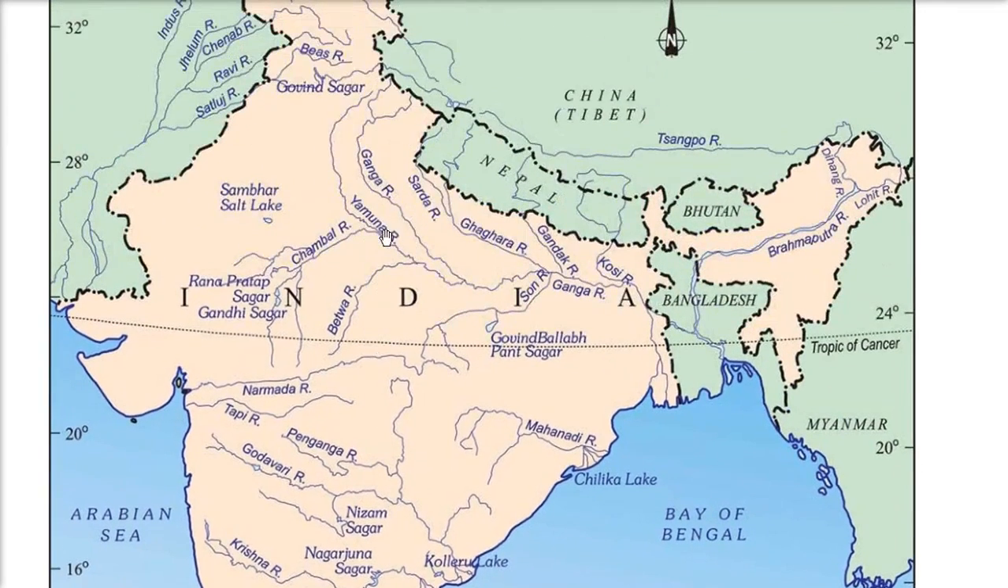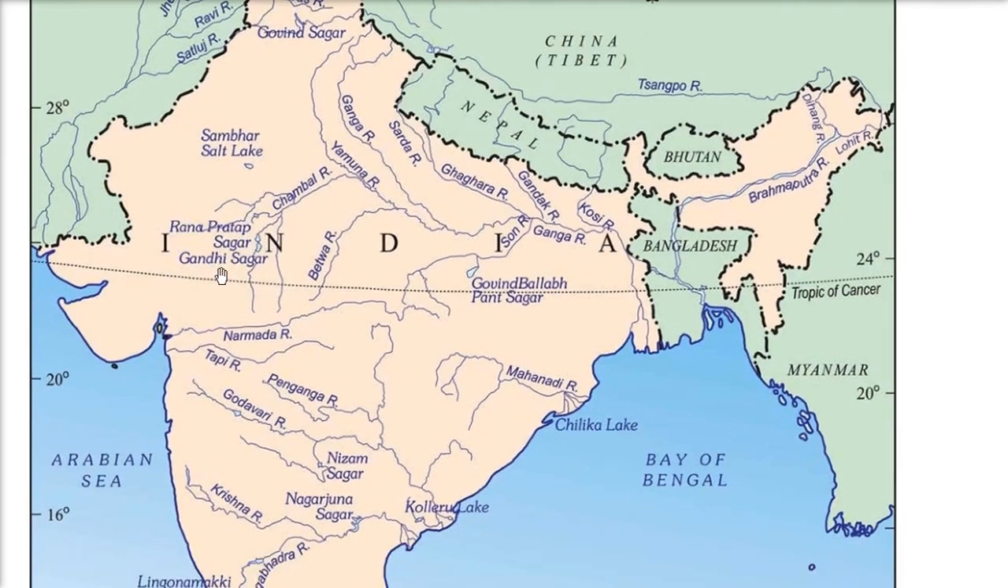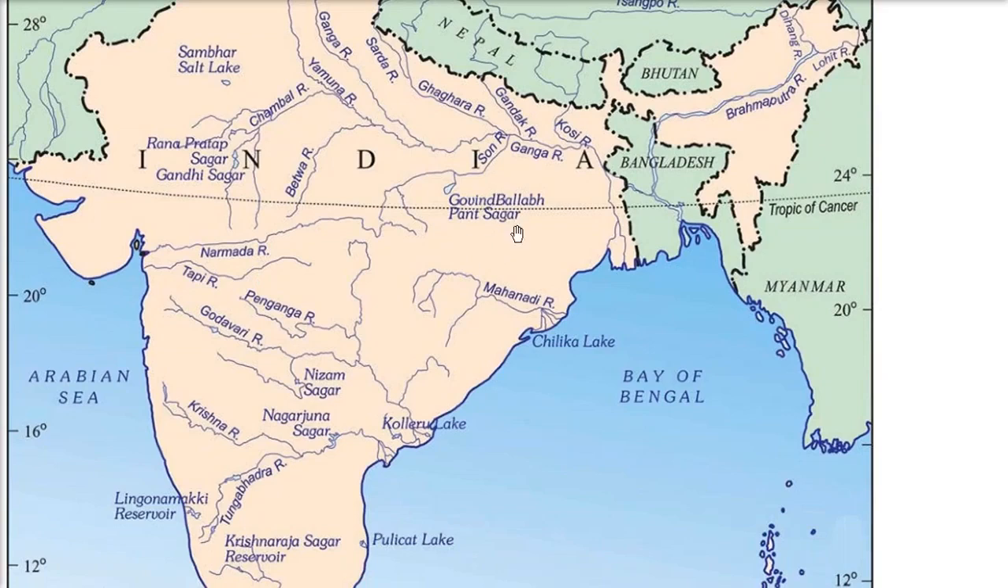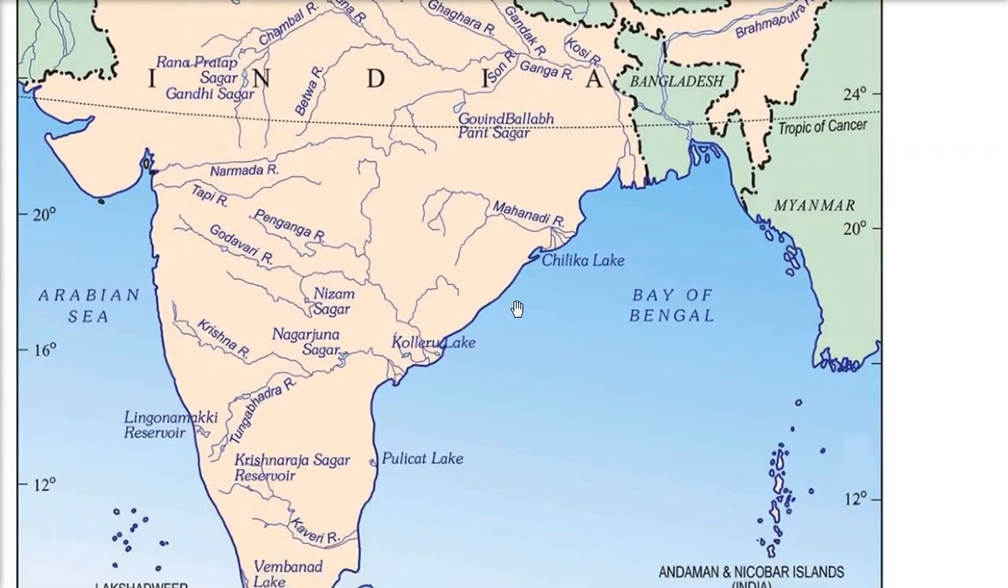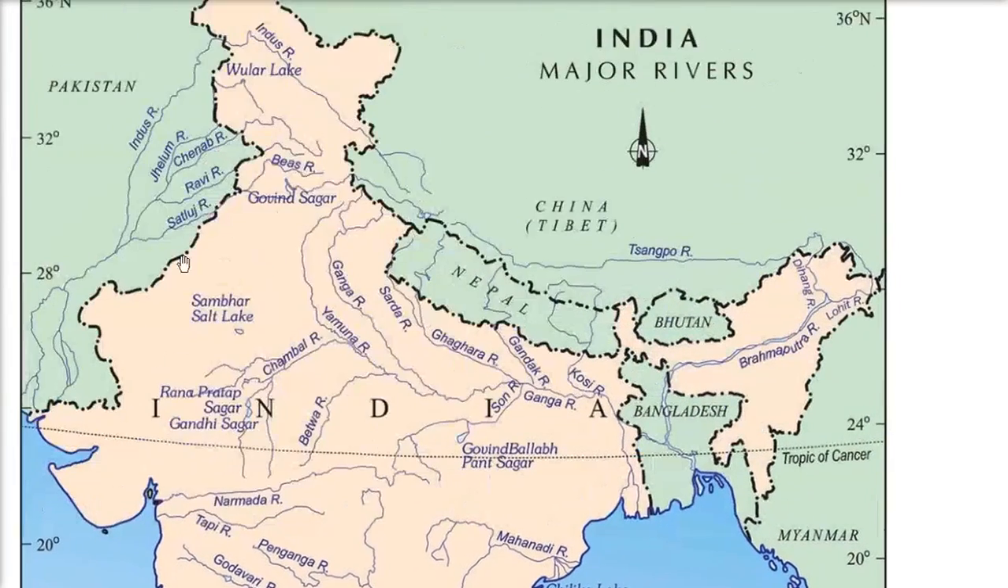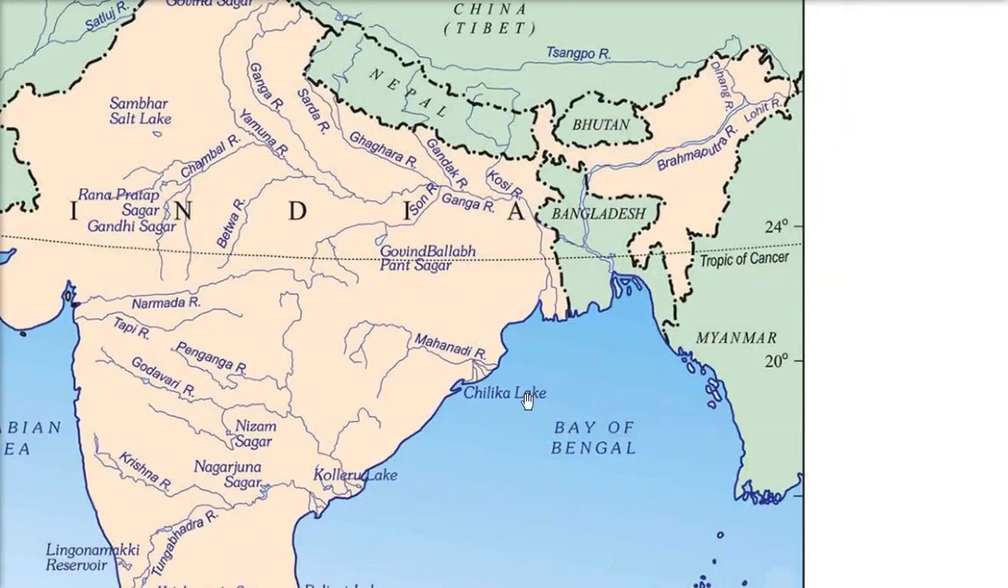And apart from this, there are other water bodies also, like the lakes and the man-made, artificial ones, like the Sambhar Salt Lake, the Gandhi Sagar, Rana Pratap Sagar, then we have Govind Ballabh Pant Sagar. We have Chilka Lake. Wular Lake is a very important lake for the catchment watershed for the Jammu and Kashmir region, especially the Kashmir Valley.